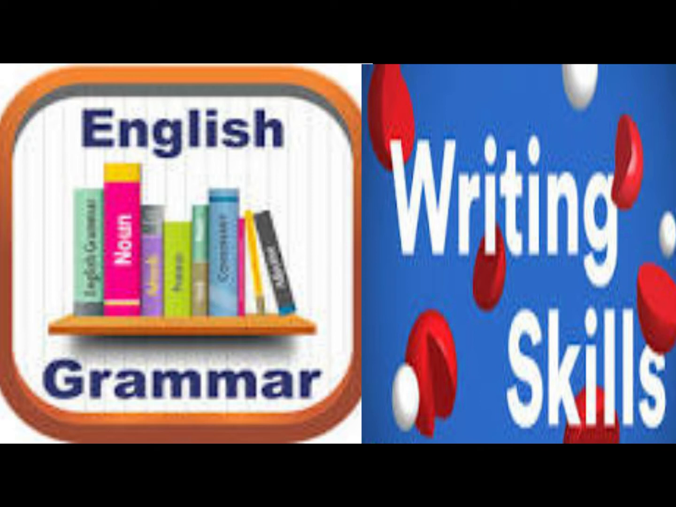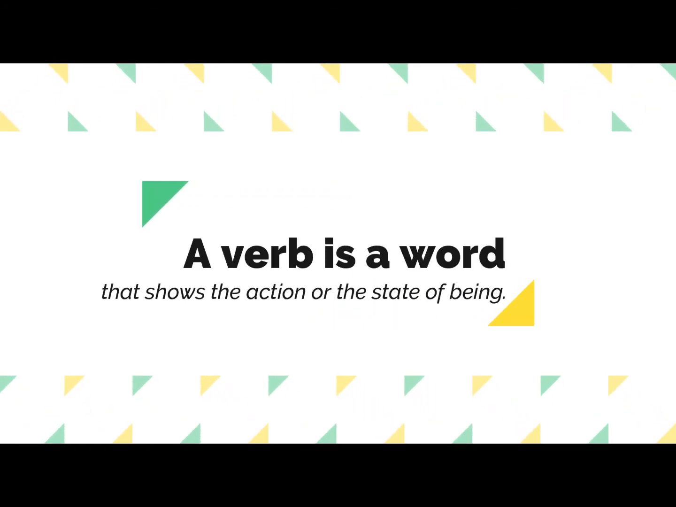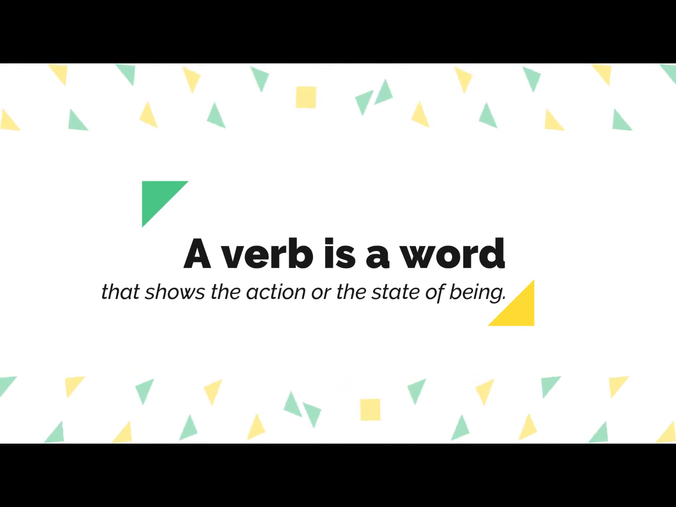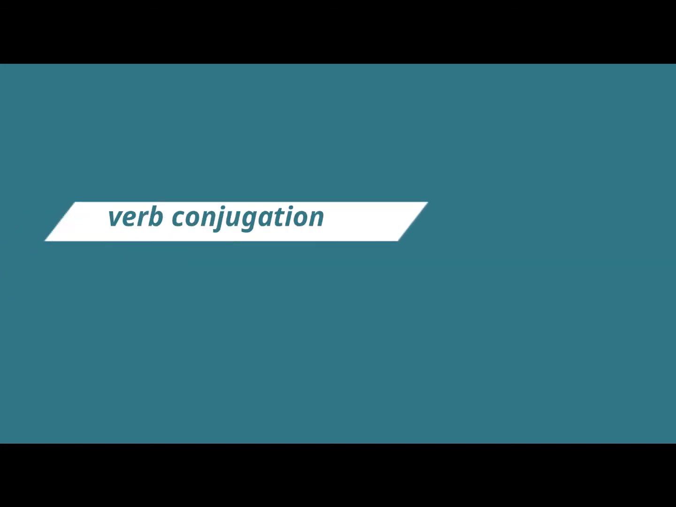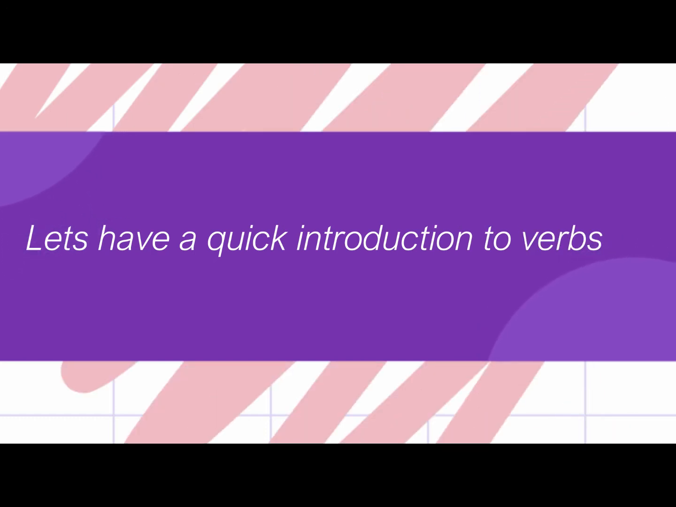Now let's know what is verb conjugation. But first, let's quickly revise what is a verb. A verb in English grammar is a word that shows the action or the state of being. Now, verb conjugation. The verb conjugation refers to how a verb changes to show a different person, tense, number, or mood. But before we go deep into verb conjugation, let's have a quick introduction to verbs.